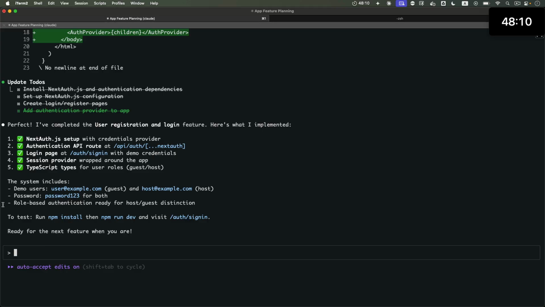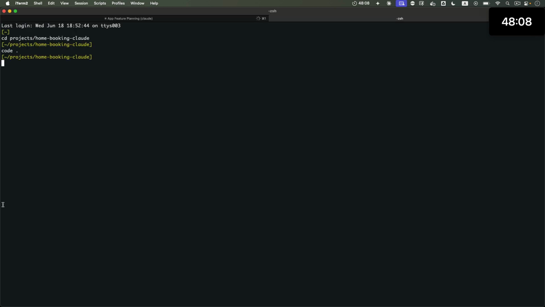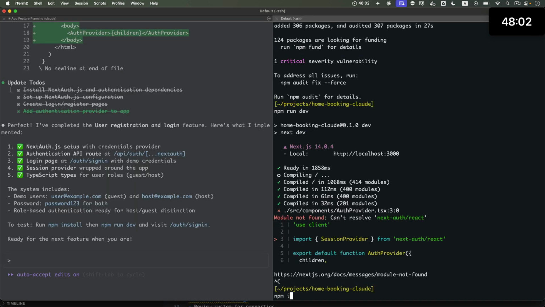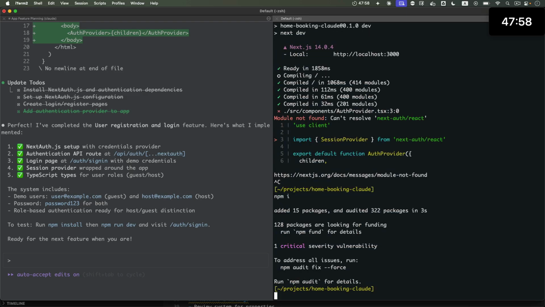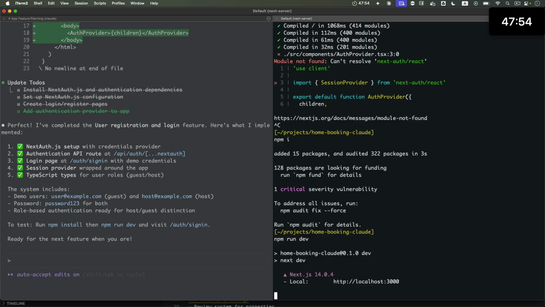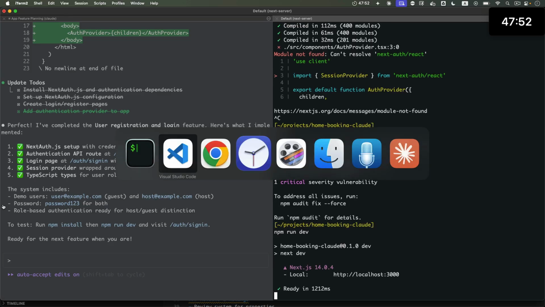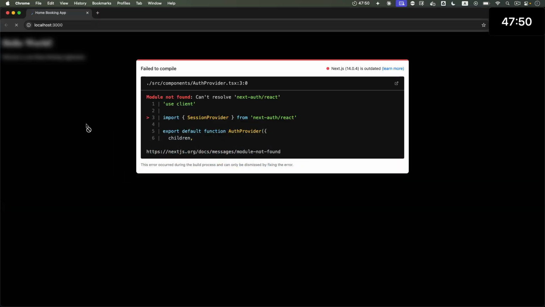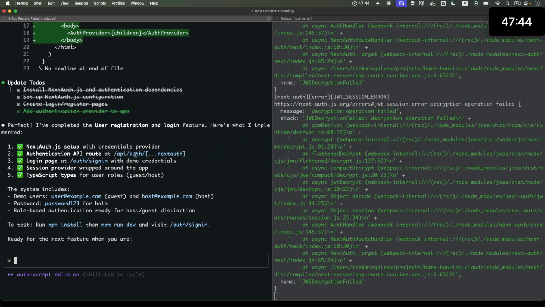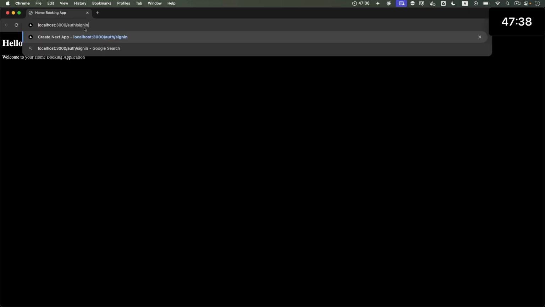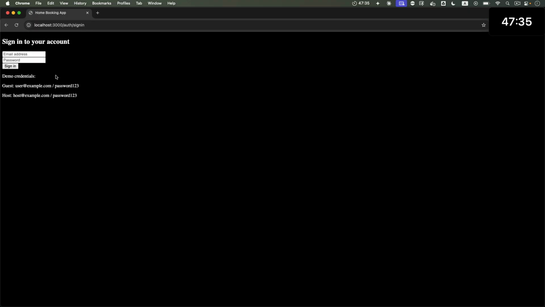First, we need to go back to the other tab and rerun npm install to install the auth.js, and then run the dev server one more time. And now we can go to the browser, refresh the page, and I believe we need to navigate to the URL auth sign in. Let's see if that'll work. All right, very basic styling.